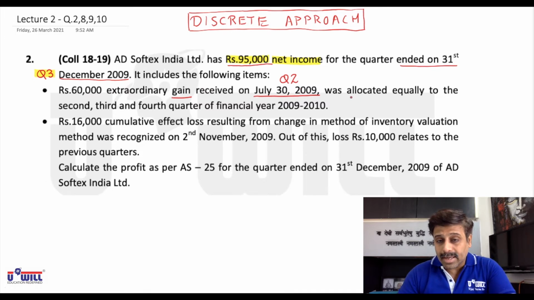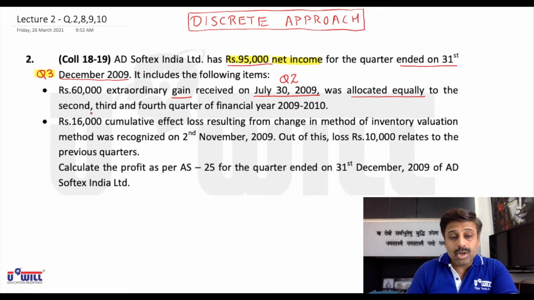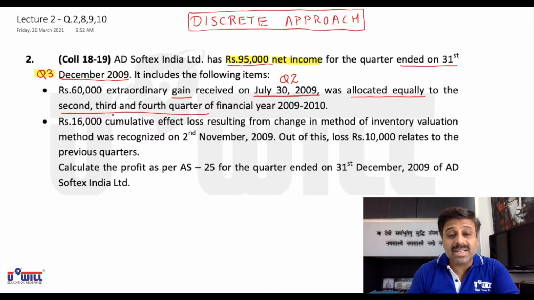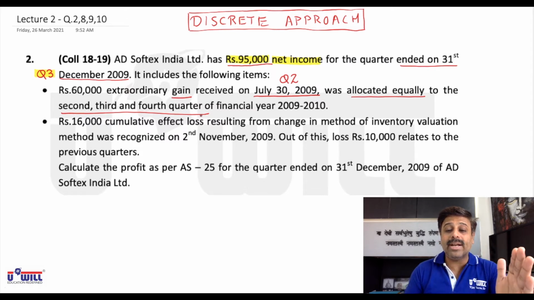But it was allocated equally to the second, third and fourth quarters of financial year 2009-10. What was the mistake done? Instead of taking it in only quarter 2, as per the discrete approach, the company has followed the integral approach, because the benefit of this gain is going to be received over the full year. So this 60,000 they have allocated equally in the 2nd, 3rd and 4th quarters, which means 3 quarters. So 60,000 divided by 3: the company has taken 20,000 in quarter 2, 20,000 in quarter 3, 20,000 in quarter 4.